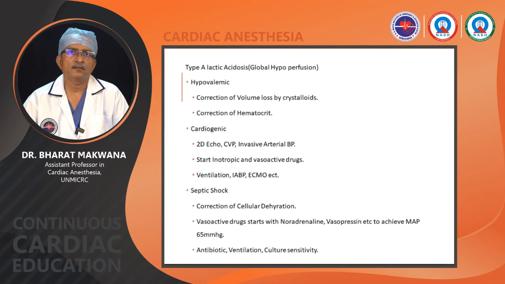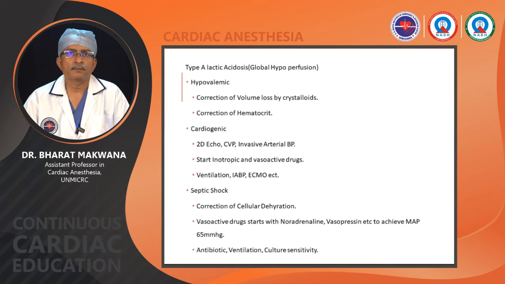IABP will help in cases when coronary perfusion is down and it is disturbing myocardial function. So it can help in such cases of coronary insufficiency. Ventilation is primarily required to properly oxygenate the blood, and second, to reduce the work of breathing of the patient, so the myocardial requirement would be low. So in a low output status also, the heart would be able to supply the oxygen demand to the tissue.